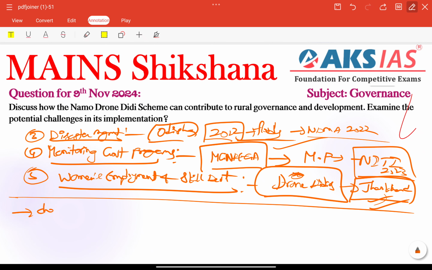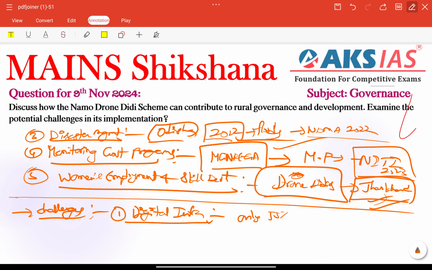So next, the challenges part. Potential challenges have been asked, challenges in implementation especially. First of all, we can talk about digital infrastructure. We lack digital infrastructure. Limited internet connectivity in rural areas affects drone operations especially. For example, only 55% of rural India has stable internet, according to the Digital India Report 2023.